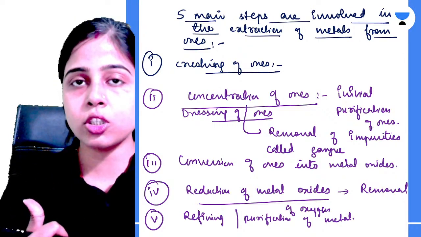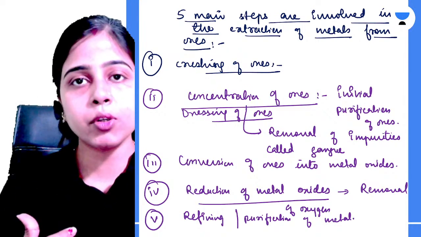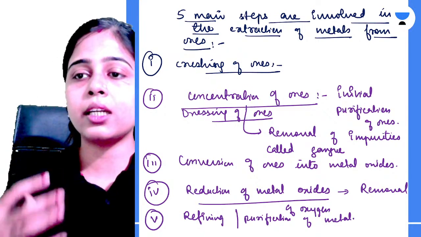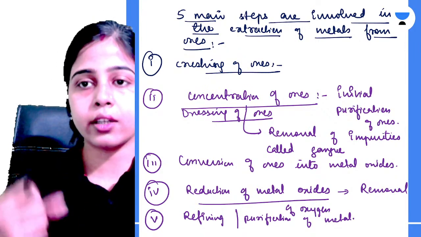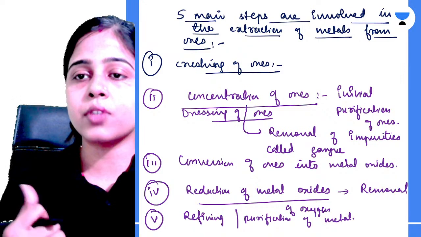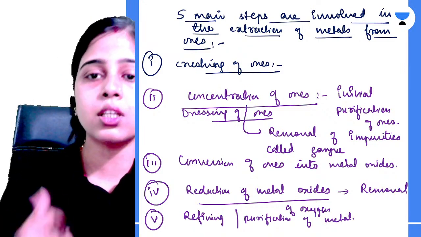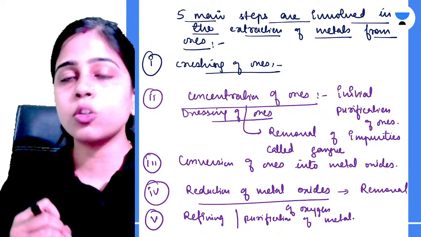Second is concentration of ores. So we will do the initial purification of ore. Whatever impurities or gangue is present inside the ore, we will remove those impurities. This is also known by the name of dressing of ores or benefaction of ores. Third is conversion of ores into metal oxides.